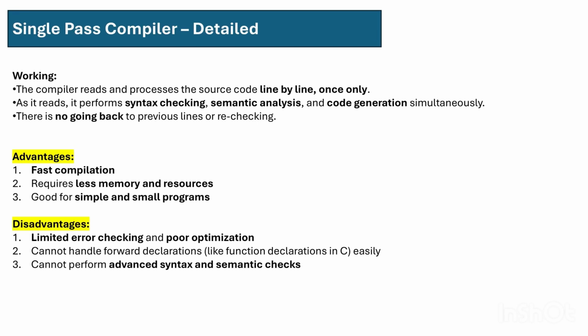The advantages of a single pass compiler are that it is fast. It does the compilation very fast. It requires less memory and resources. It is good for simple and small programs.